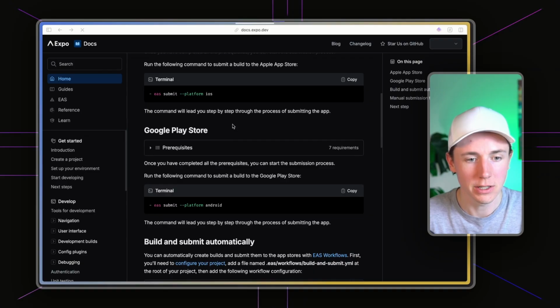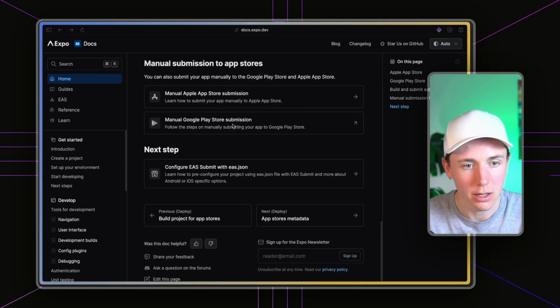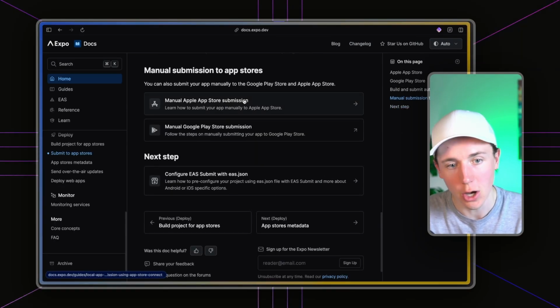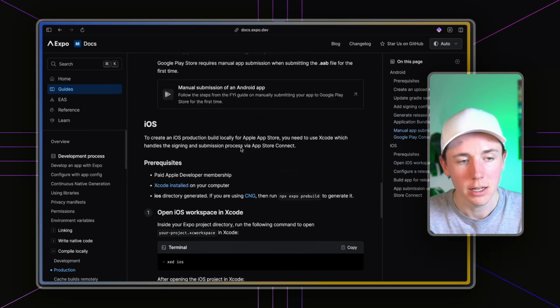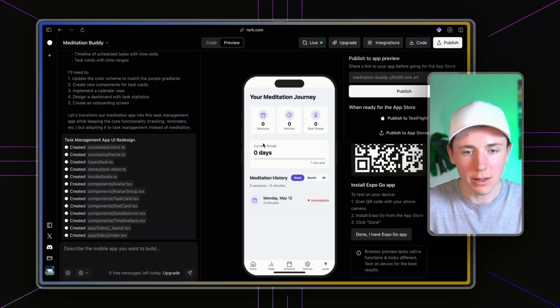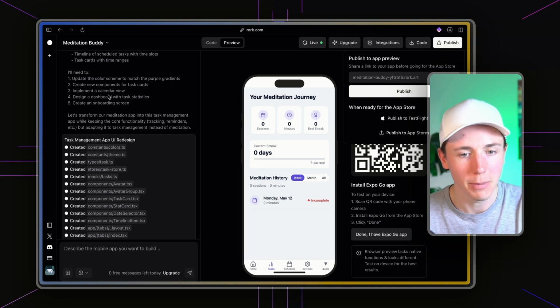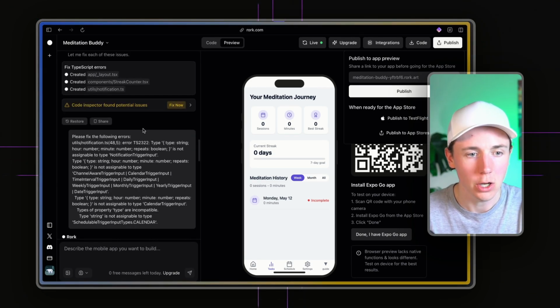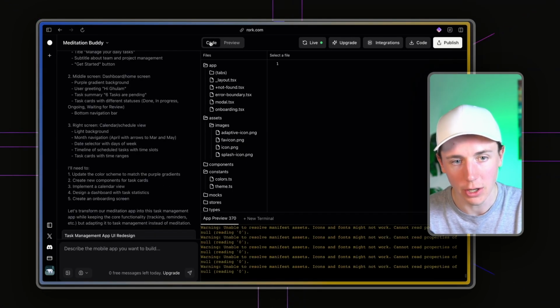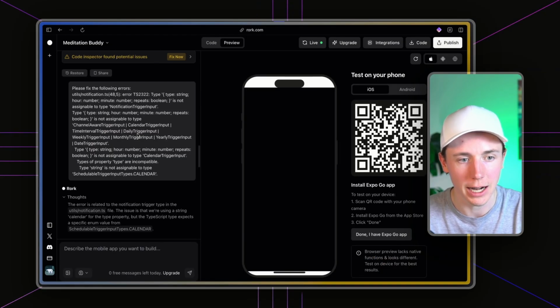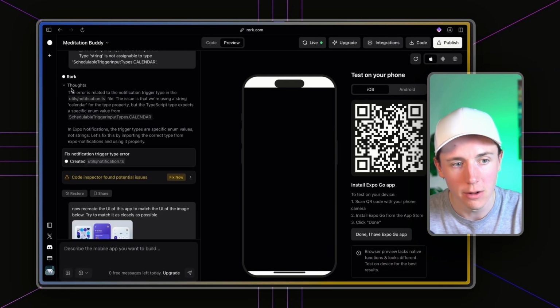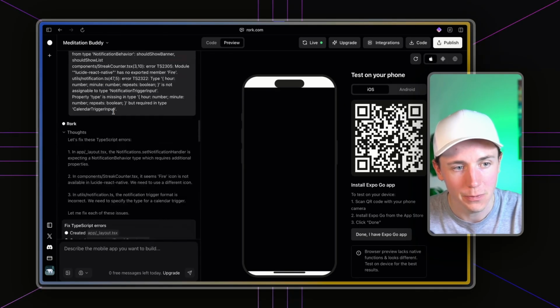And so this is if I want to submit it manually. If I want to do it manually, I literally just go to this button, manual App Store submission, and I literally just submit this app. And I don't want you to be intimidated by code, right? I can go and look at the code in here if I really want to, but a lot of this app, the majority of the building that I did, I literally didn't look at code at all. And I just said, hey, do this.